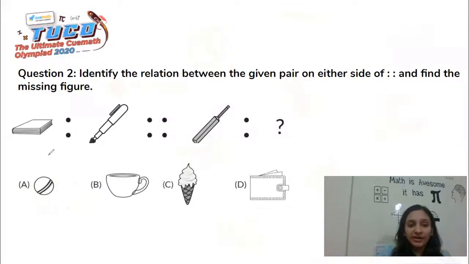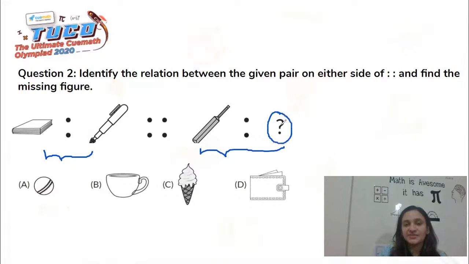So now we'll have to understand what is the relationship that exists between the two objects in the first pair. So we have a book and we have a pen. So we write with the help of a pen in the book. Now this is the second pair we have, in which the second object is missing, replaced with a question mark. Now, does bat have any relationship with the wallet? No. We cannot play with a bat and a wallet.